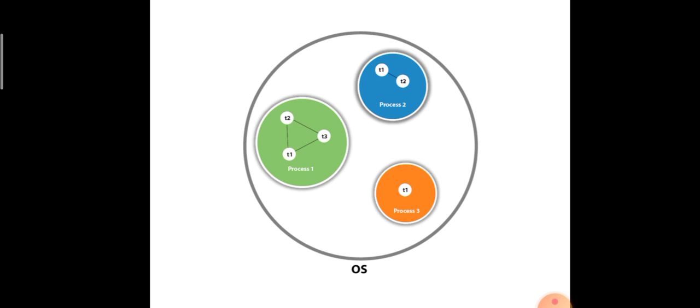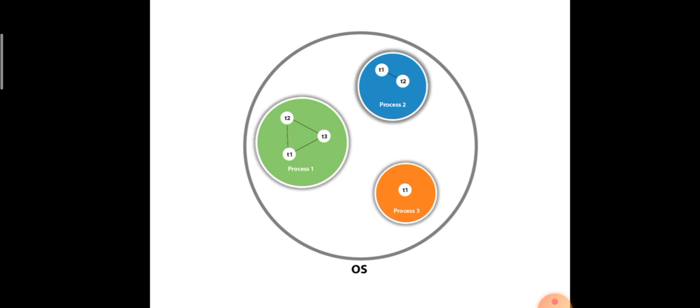Process 1 has three threads, T1, T2, T3. These three threads intercommunicate. They can communicate with each other so that they can execute simultaneously. Likewise, process 2 has two threads, T1 and T2, which are also in intercommunication. Process 3 has only one thread.